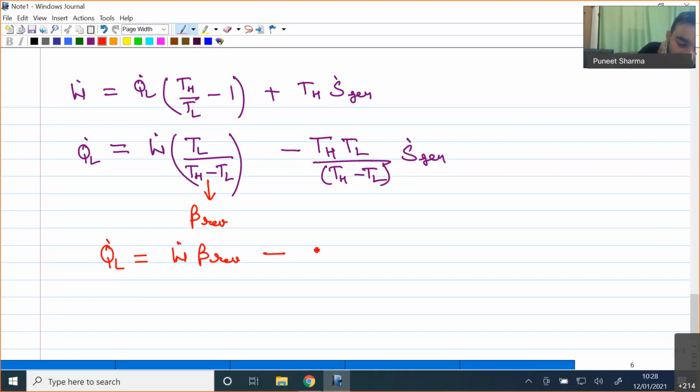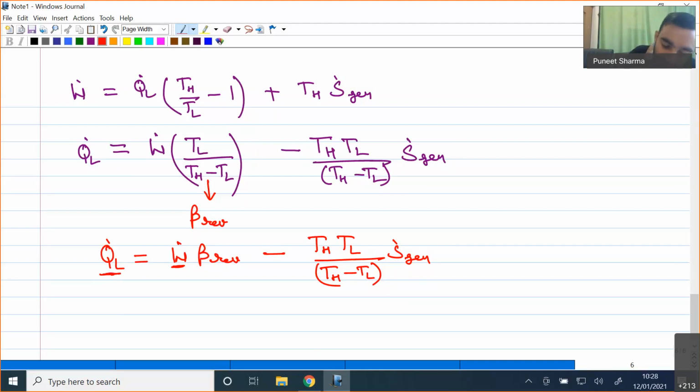minus THTL divided by TH minus TL times S dot generation. Okay, so what is the physical meaning of this particular equation? The physical meaning is that if I give W dot amount of work in a reversible manner, it will give me the refrigeration effect at the rate of some, say, Q dash L.